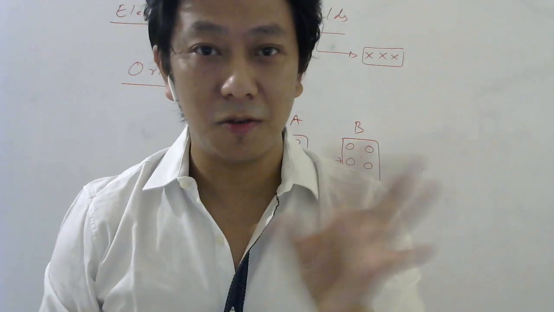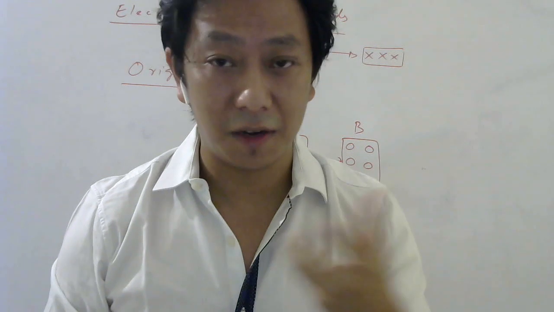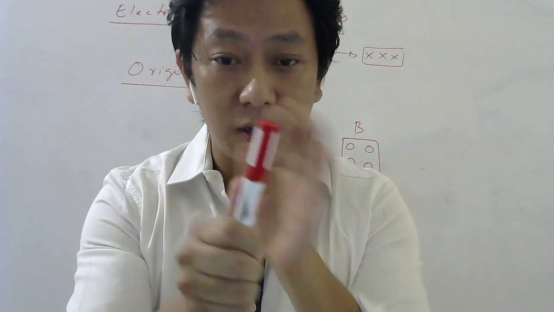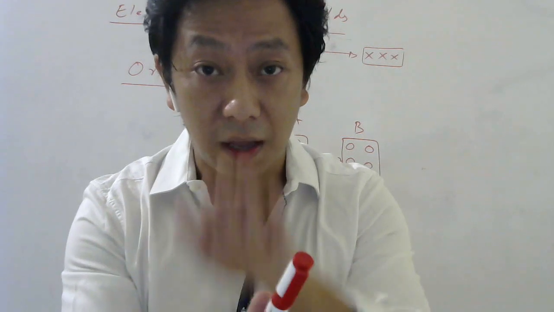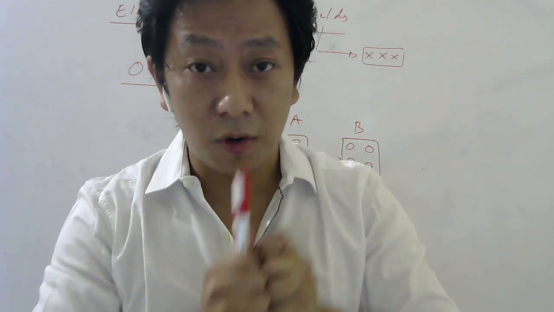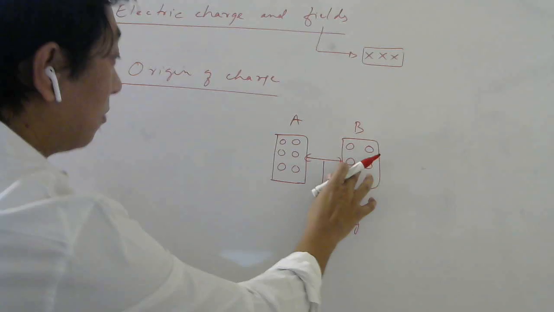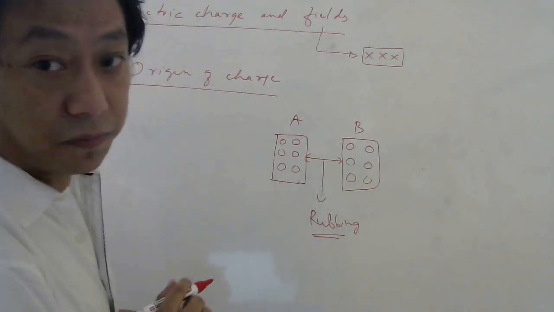Now, there is something called electron affinity, which basically tells you how much a material loves electrons, if I simply use rough language. So when you rub two materials, the object which has more electron affinity will take more electrons than the other one. Therefore, this body will have more electrons than this body.